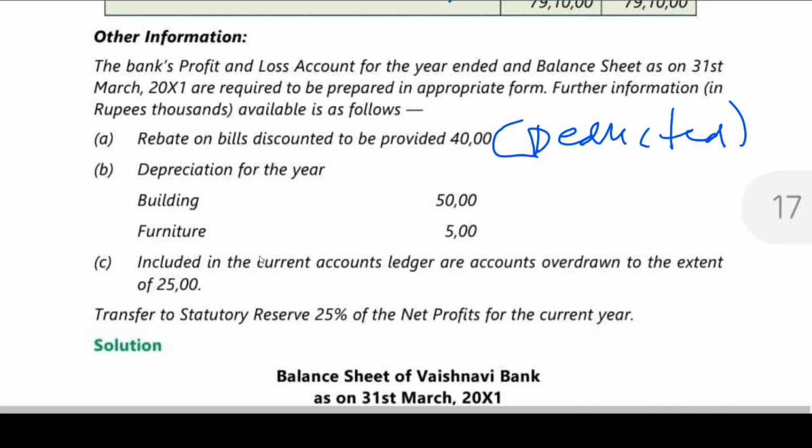Now, including the current account ledger, I told you the accounts are overdrawn to the extent of 25,000. What is the current account ledger which was given as the second item in the problem? In that second item, they have already adjusted OD from current account. How can we adjust? Current account is different, OD is different. So to show the actual current account balance, this 25,000, whatever, 25 lakhs, is to be added back. Is this clear? This is 2,500 because it is excluding the 3 zeros. It is 25 lakhs that is to be added back.